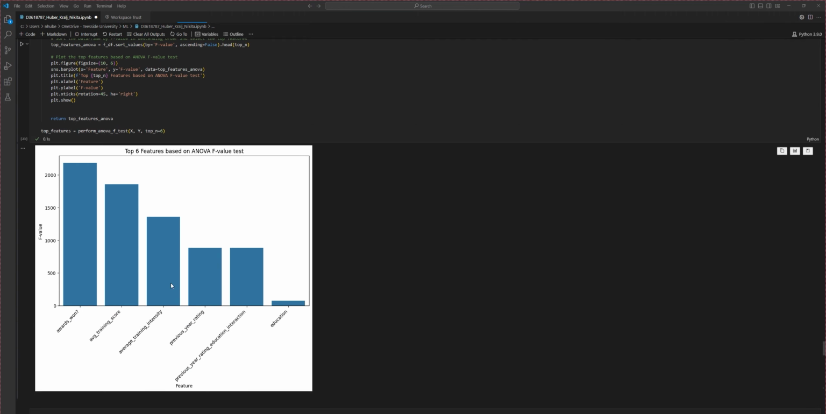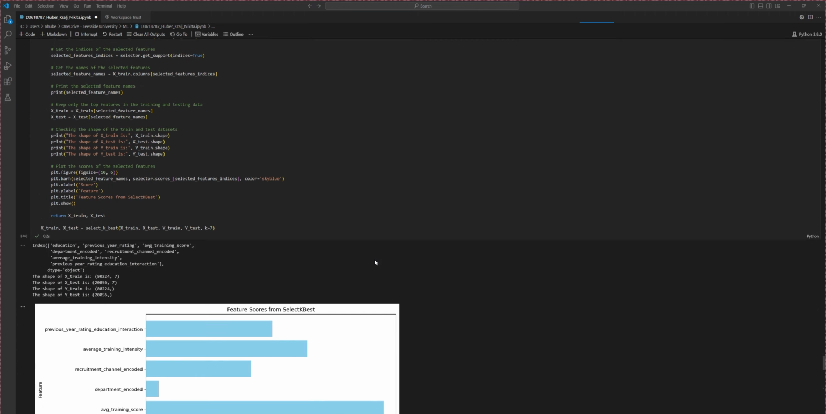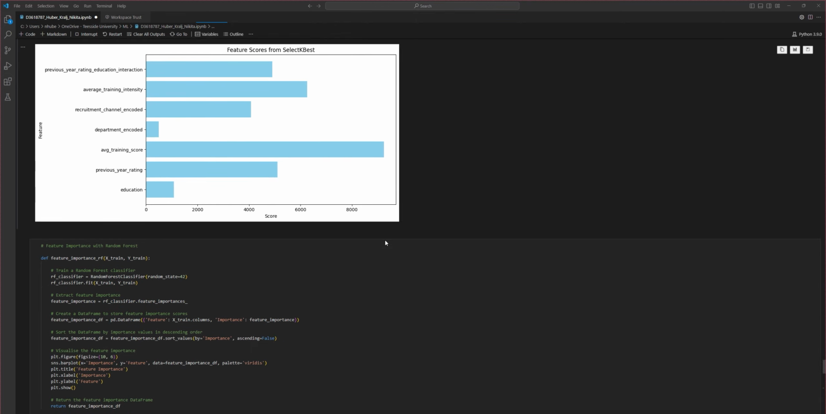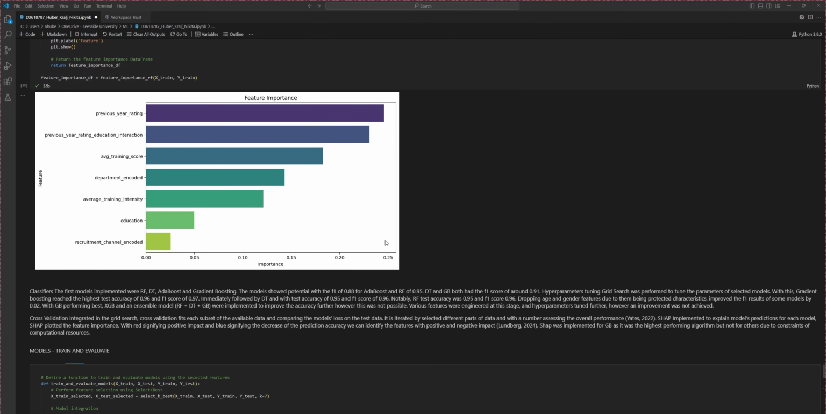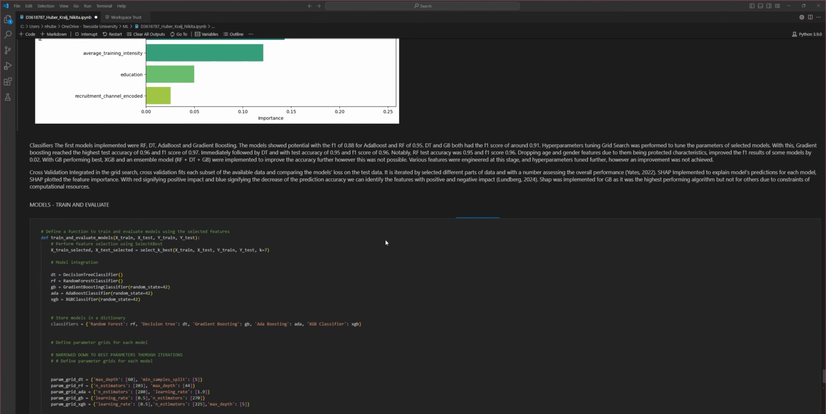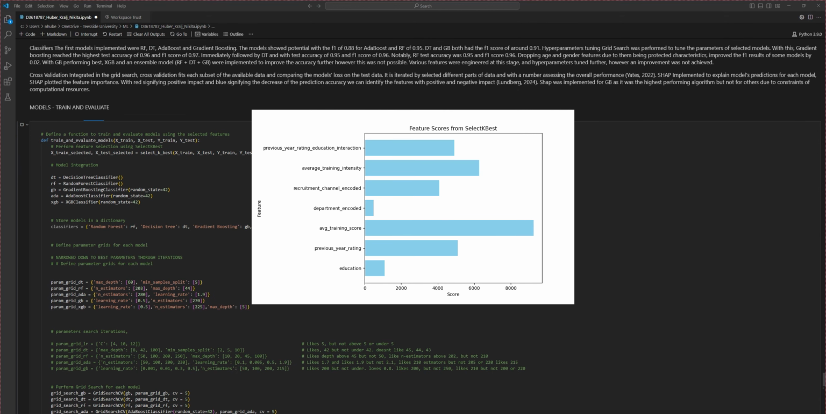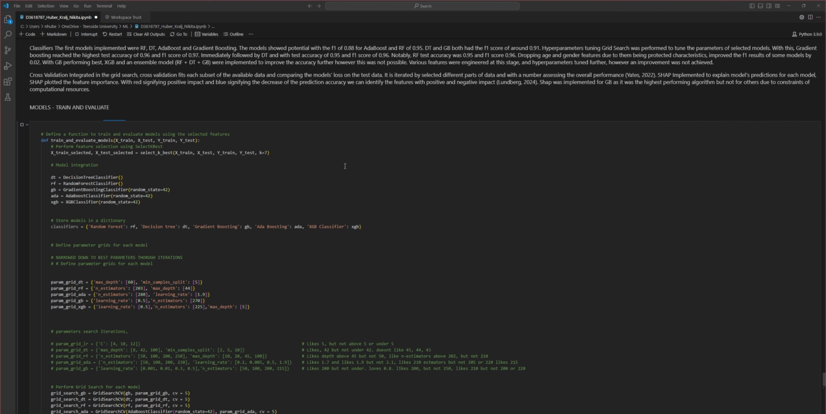I also performed and visualized feature selection. I tried random forest, ANOVA, SelectKBest and even a decision tree, but I went with SelectKBest due to it being the most reasonable and best performing. This is also discussed in the report. I selected the top 7 features. Finally, we arrived at the algorithms used.